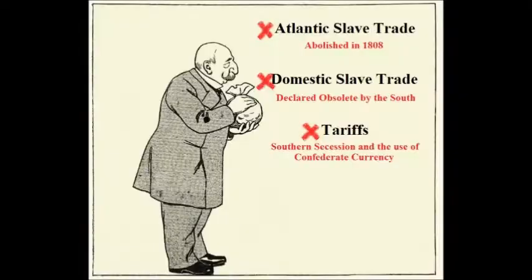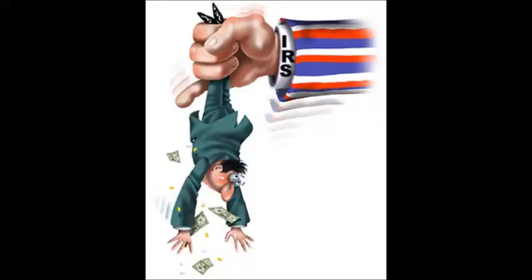The North was about to lose its tariff money. It had just lost the income it generated through the domestic slave trade, and was no longer benefiting from the Atlantic slave trade. So in 1861, Abraham Lincoln created the federal income tax. Any worker earning over $800 would be required to pay the Union government.